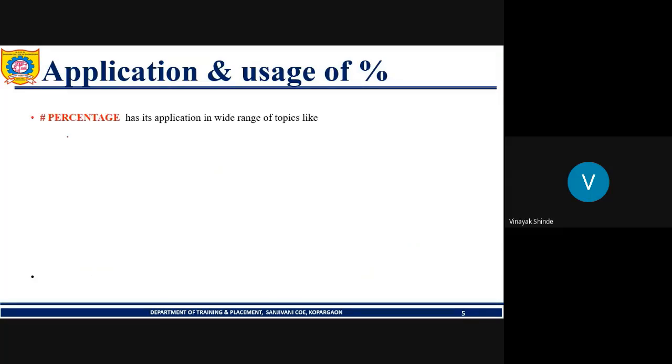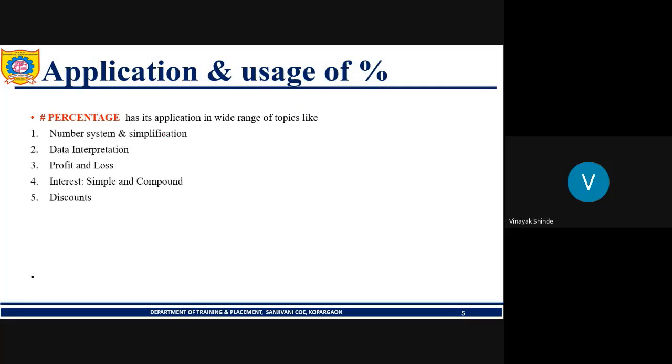Now we will see in which topics percentage has its application. So students, percentage has its application in the number system. Suppose we had to find the greatest number from fractions like 1 by 3, 2 by 5, then 2 by 7, then 1 by 5, 1 by 2.